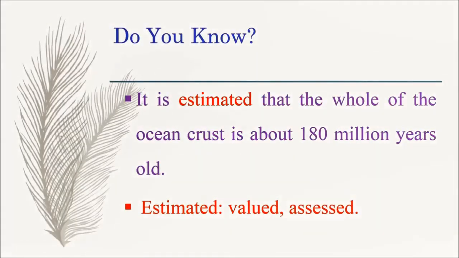Do you know it is estimated that the whole of the ocean crust is about 180 million years old? Here, estimated means valued or assessed. So, it is valued that the whole of the ocean crust is about 180 million years old.